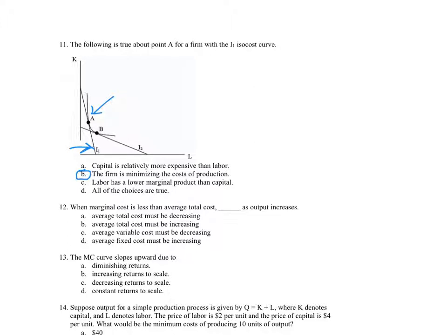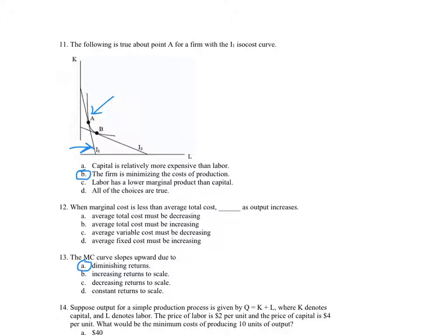All right, so 13. So it has to be B. The marginal cost curve slopes upward due to diminishing returns. It turns out the marginal cost curve slopes upward in the short run. That's a short run feature of the marginal cost curve. In the long run, it may slope up or may not slope up. Anyway, this is a feature of diminishing returns. Marginal cost and marginal product are very closely related, and we will show that.